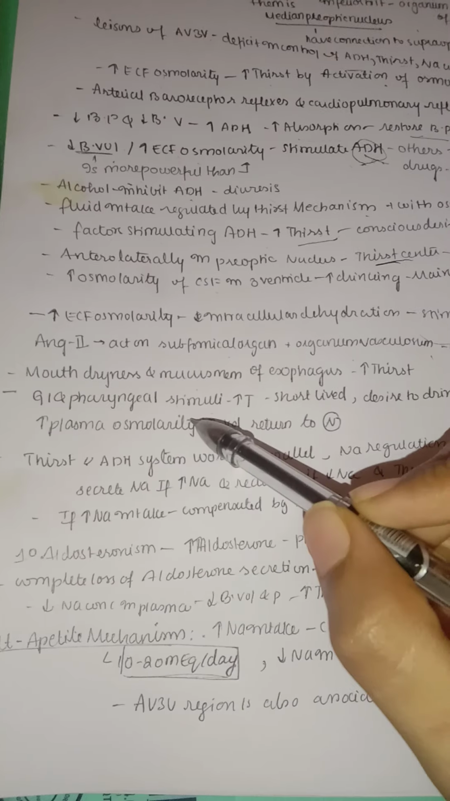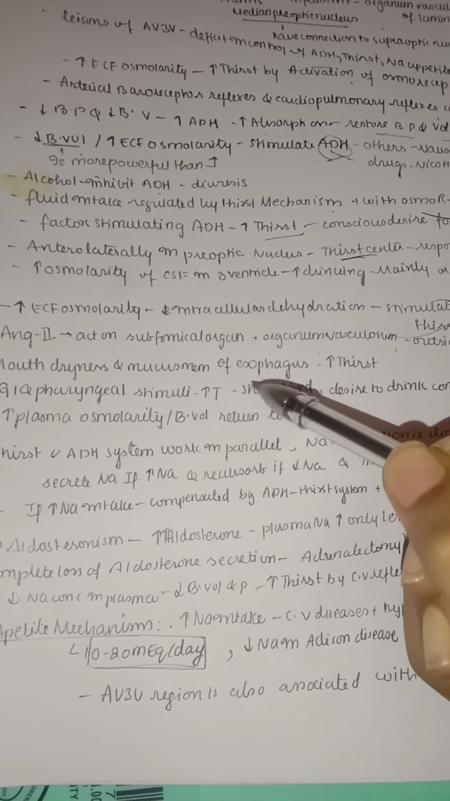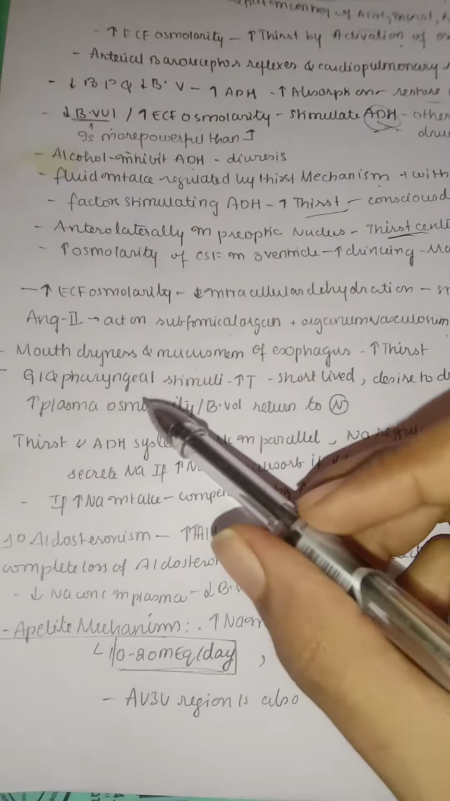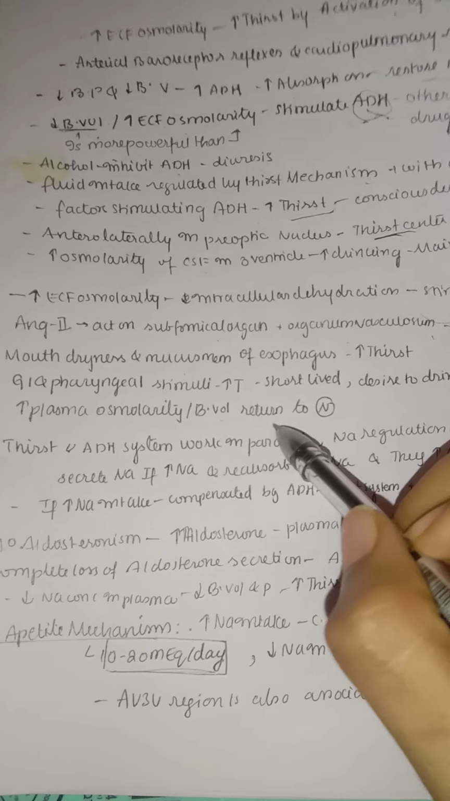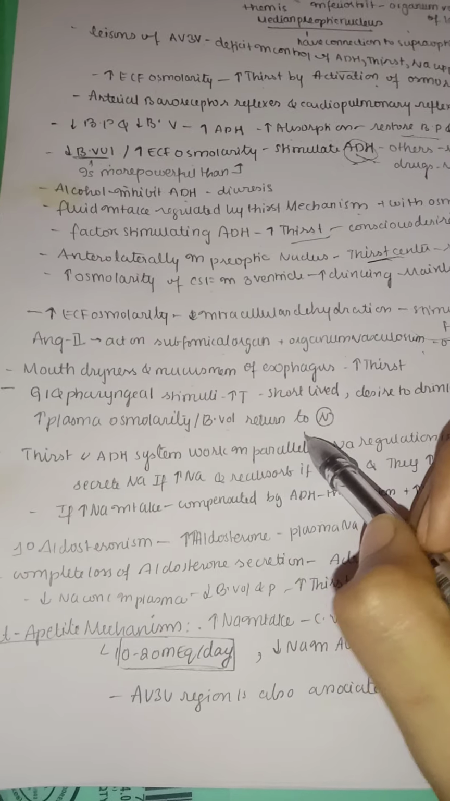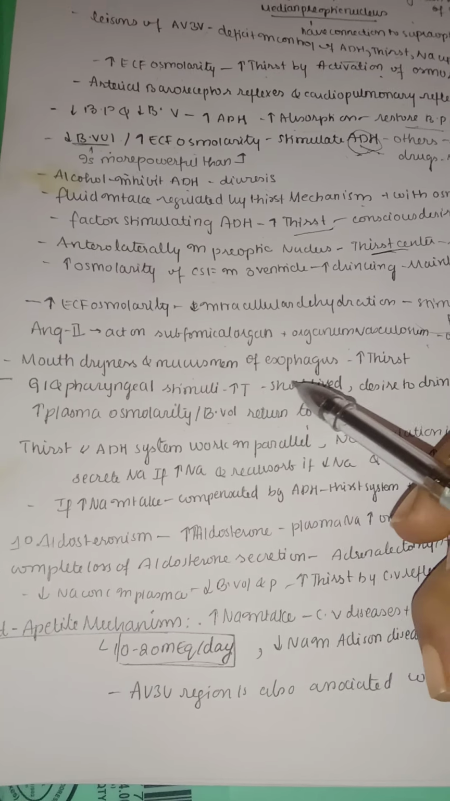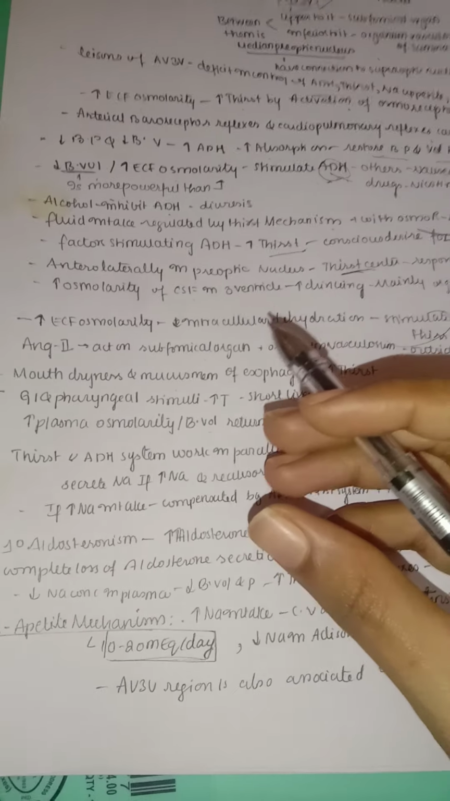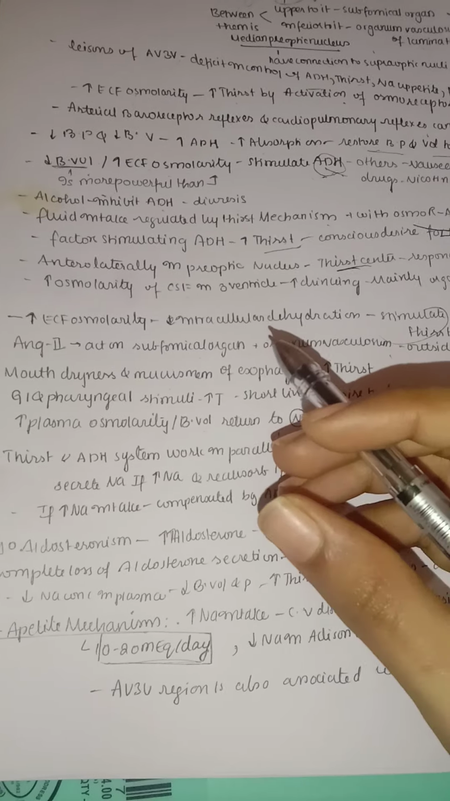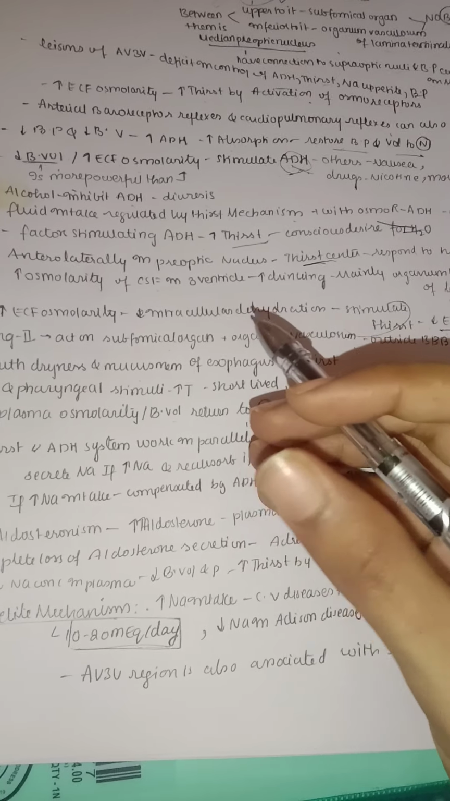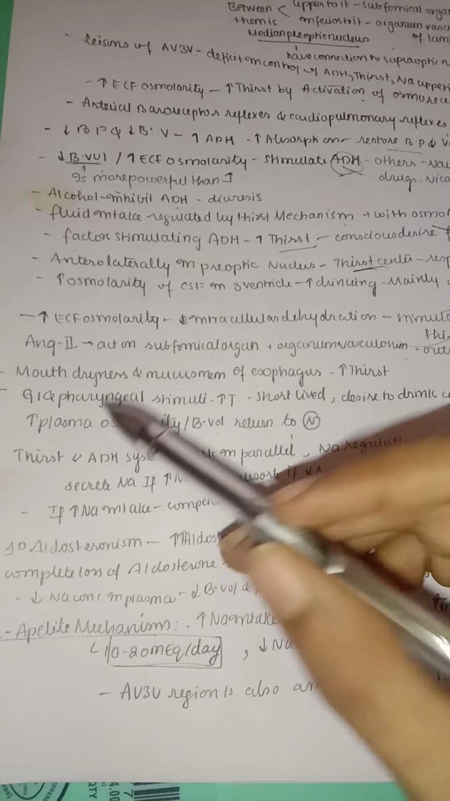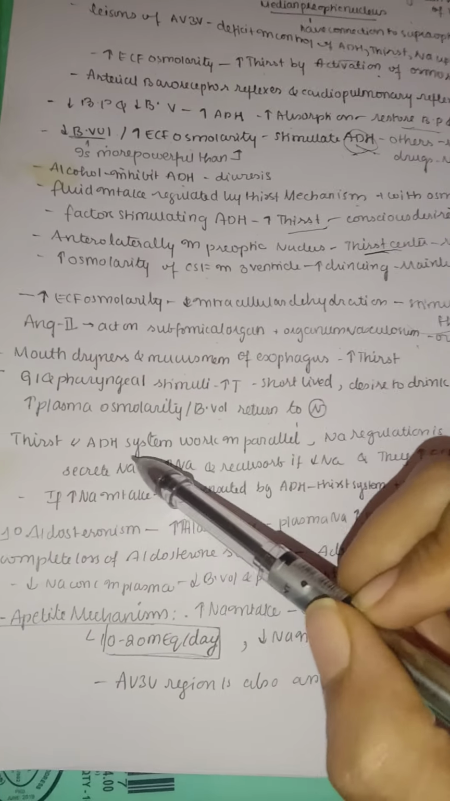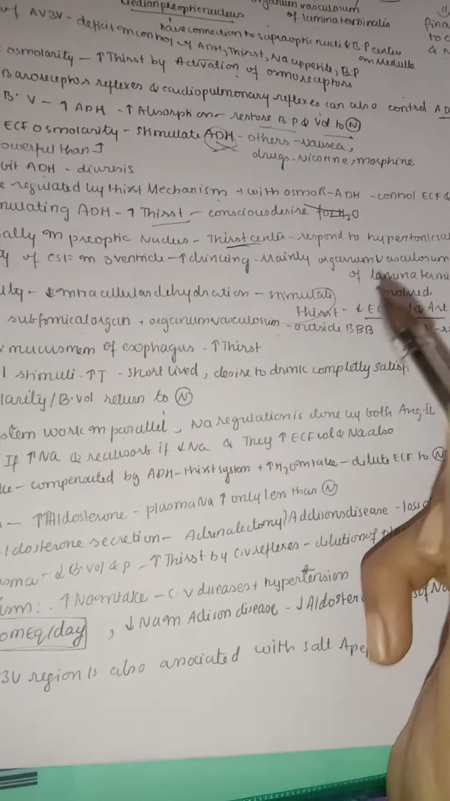GI system and pharyngeal stimuli also increase the thirst sensation, but these are short-lived. The desire to drink is completely satisfied only when the increase in plasma osmolarity or the decrease in blood volume returns to normal. So mouth hydration, the mucous membrane of the esophagus, and these GI and pharyngeal stimuli are all temporary, but they just give us a feeling that we have to drink water and it's okay. The main desire to stop drinking water takes place only after the plasma osmolarity and the blood volume come back to normal. The thirst and ADH systems work in parallel.